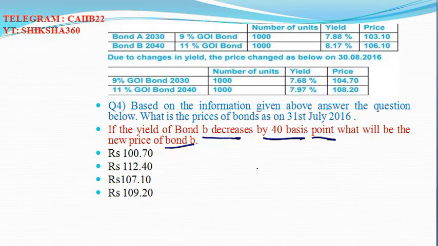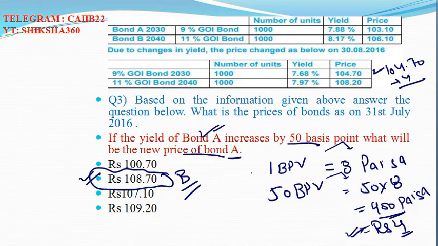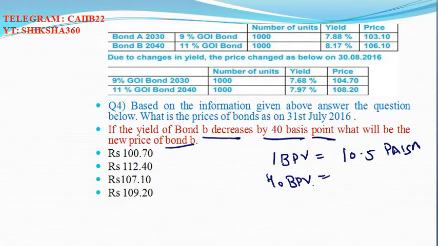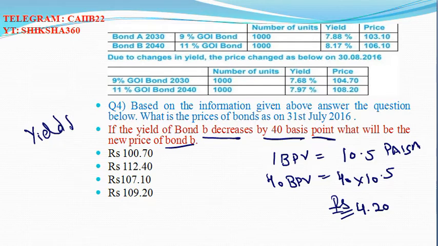So 1 basis point in the case of B is 10.5 paisa. If the yield decreases by 40 basis points, first we will calculate what 40 basis points is. 40 into 10.5 leads to 4.20 rupees. If the yield is decreased, the bond price is going to increase. So it is going to increase by 4.20 rupees.